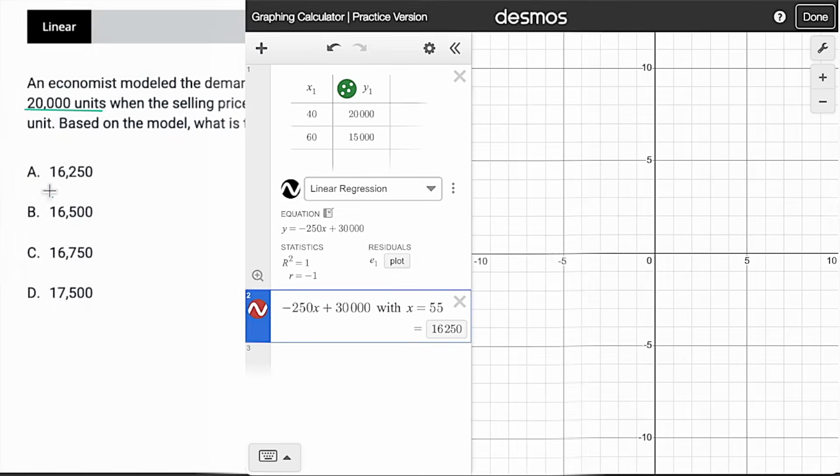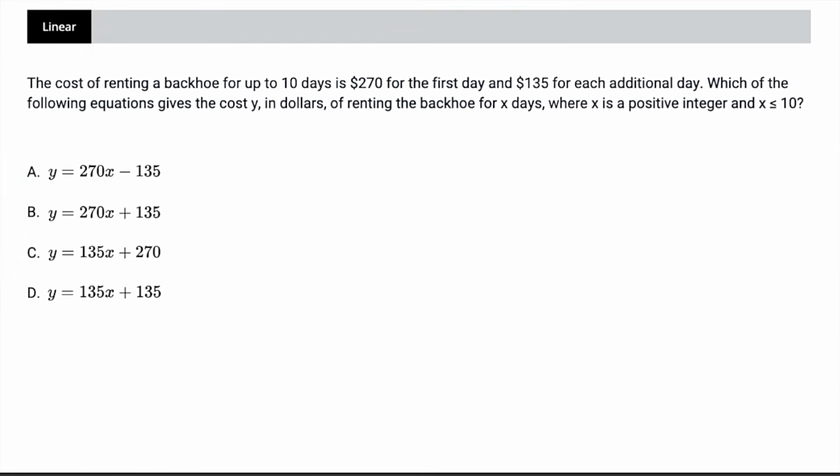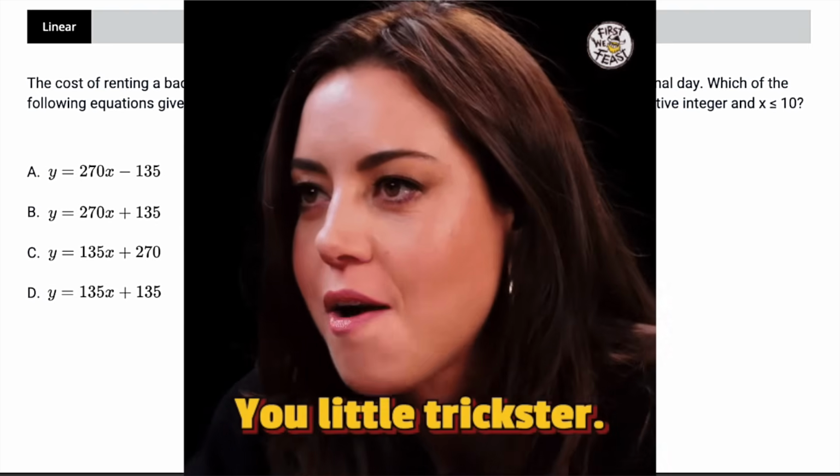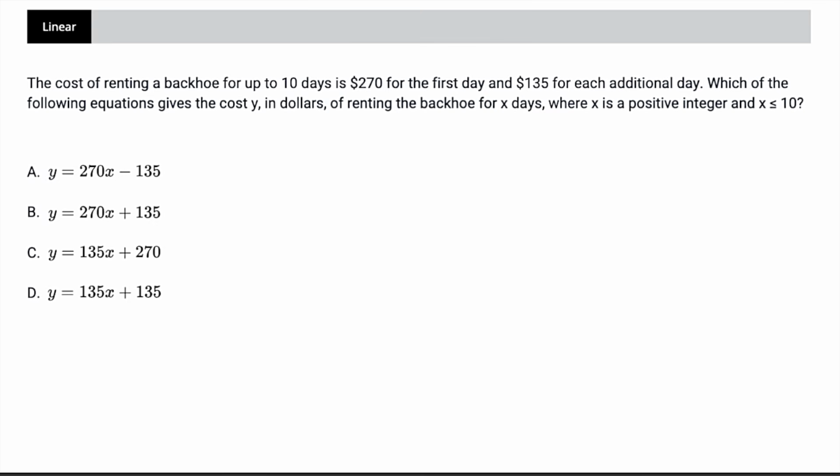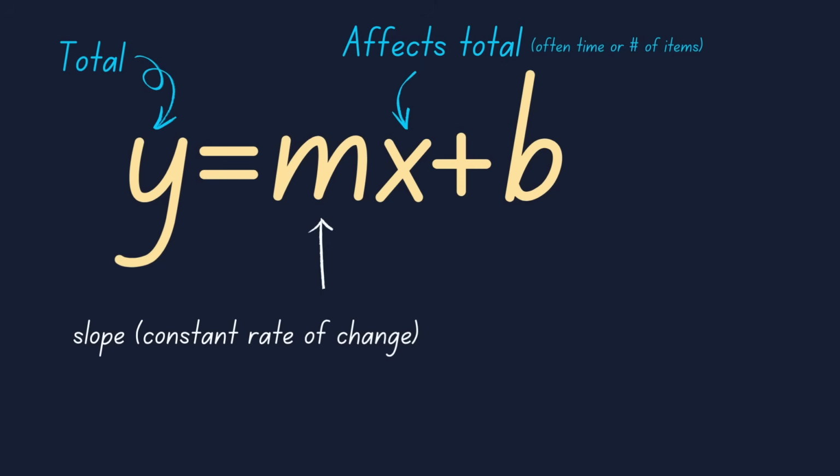So choice A there. Here's another one, a bit different. In fact, I would consider this one of the trickiest types of linear function problems because it looks pretty normal until you look a little bit closer. Basically, we always want to think about y equals mx plus b, where m is our slope and also a constant rate of change, and b is the y-intercept, but in the context of a short word problem like this, some sort of a starting point.